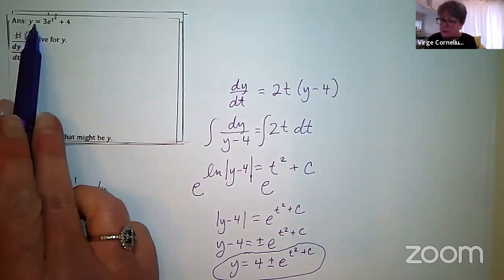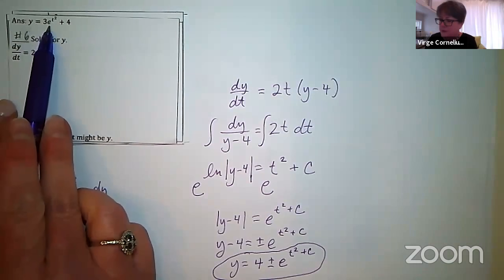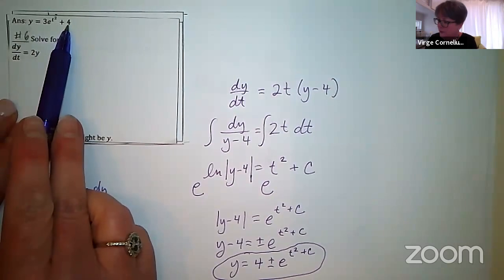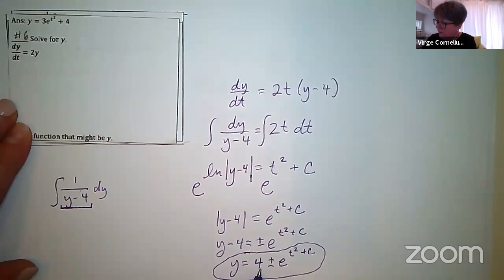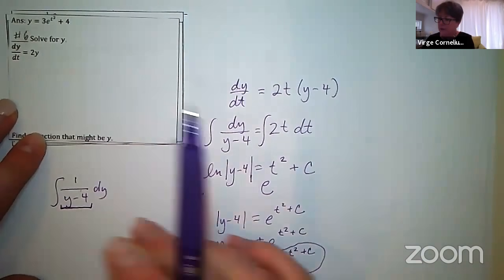We've got y is equal to 3 e to the t squared plus 4. And here I have 4 plus, so I would have picked that branch perhaps, 4 plus e to the t squared plus c. So this definitely is the correct answer.